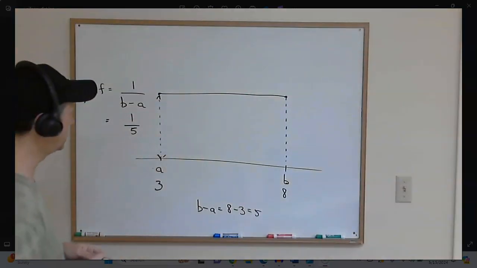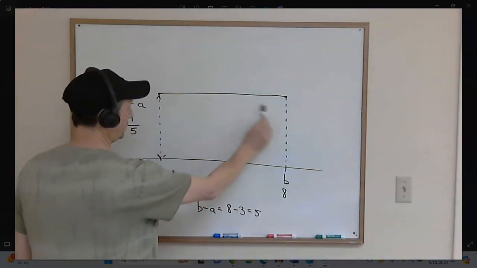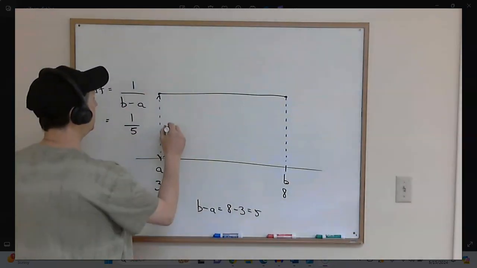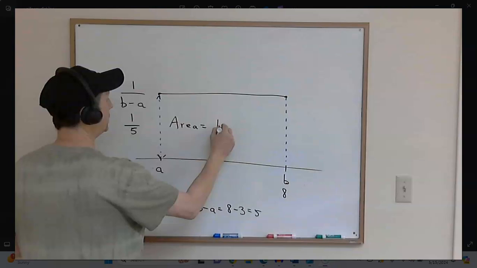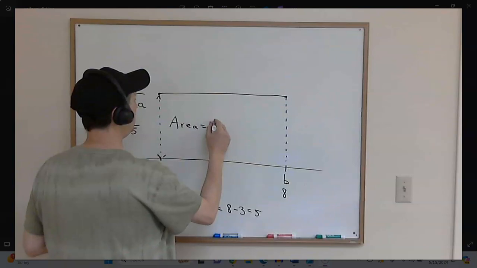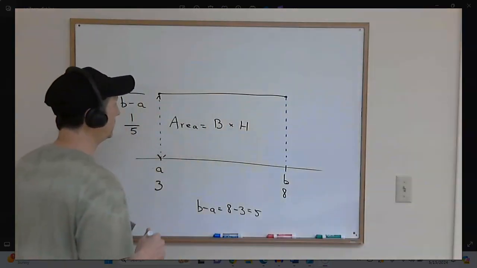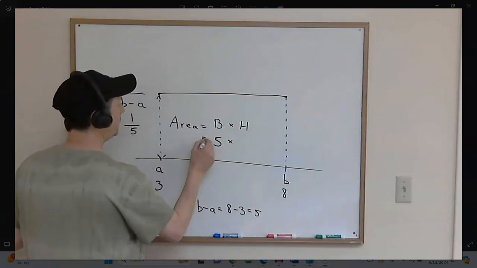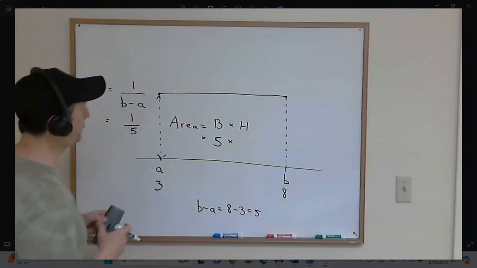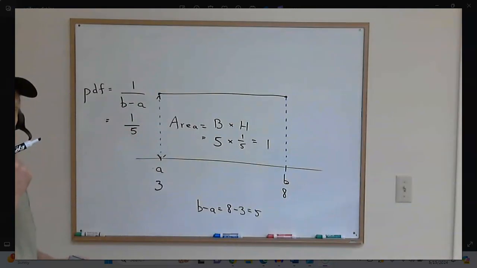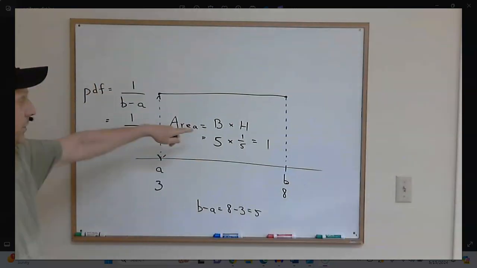That actually makes sense because if you think about this whole rectangle, all of the area, if it has a width of 5, area equals length times, let's call it base times height, right? Area equals base times height for a rectangle. So for this rectangle, the base is its width, 5, and its height is this function, 1/5. Well, what do you know? The area equals 1. That's actually why we use this formula for the height. We want the area to be 1.